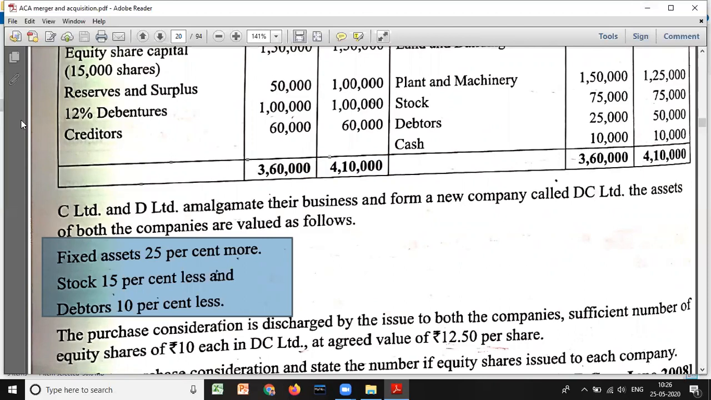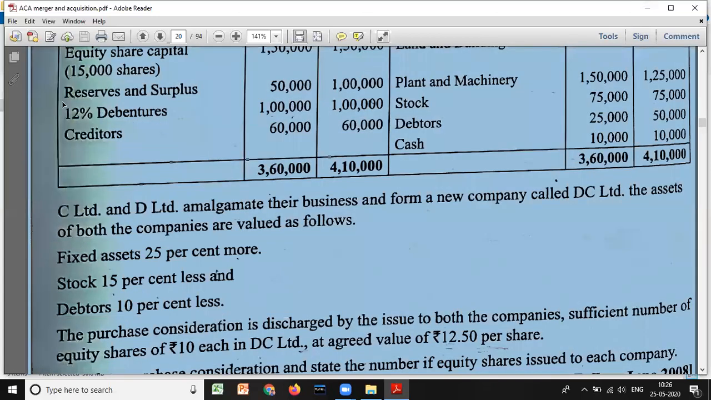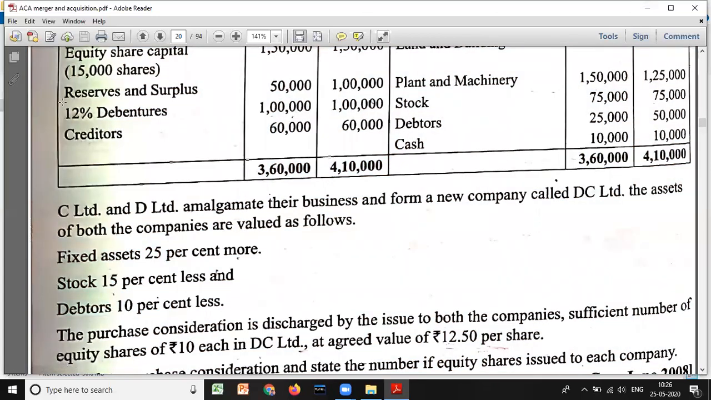Look at here, they have not given liabilities information, okay? They have not given these two liabilities information. When the question is silent, you should assume that these will be taken over at book value under net asset method. If the question is silent, you should assume that these liabilities, that is debenture, okay, and creditors, have been taken at book value.